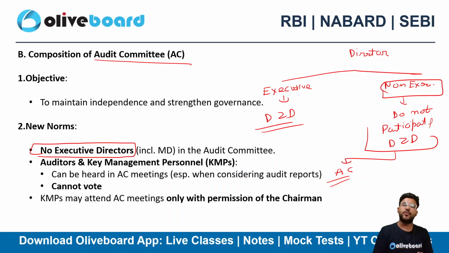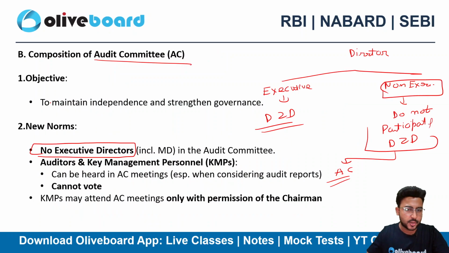हम नहीं चाहते कि कोई भी ऐसा director जो day to day activities के अंदर involved हो, वो audit committee का भी part बने. क्यों? अगर उसने कोई fraud किया हो, कोई error किया हो, क्योंकि वो regularly involved है company के operations में. So definitely अगर वो audit committee का भी part बन गया तो वहां पे auditor को भी manipulate करने का पूरा try करेगा. So we need complete independence here, that's why no executive directors are allowed here. Okay,